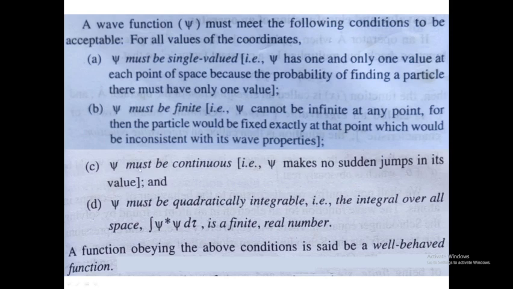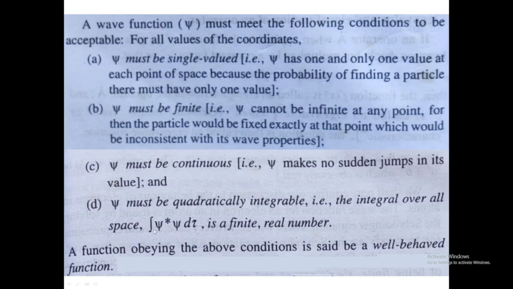Okay, psi must be quadratically integrable. That means quadratically integrable means there is a term which indicates the probability of meeting the electron around the three-dimensional space. Okay, so that is represented by integral psi star psi d tau. For example, as you know, psi star, if you put a star like this somewhere, it is normally considered as the complex conjugate. For example, when you consider psi as a complex function, then psi star is the complex conjugate of the complex function.